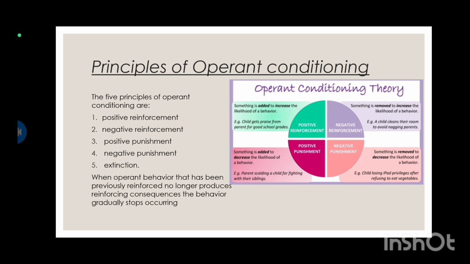Positive reinforcement is when something is added to increase the likelihood of a behavior. Example: a child gets praise from parents for a good school grade, as I explained before. A child gets a trophy for his good marks in maths. And positive punishment: something is added to decrease the likelihood of a behavior. Example: a parent scolding a child for fighting with their siblings. Negative reinforcement: something is removed to increase the likelihood of a behavior. Example: a child cleans their room to avoid nagging parents. And negative punishment is when something is removed to decrease the likelihood of a behavior. Example: a child losing iPad privileges after refusing to eat vegetables. So here are the principles.